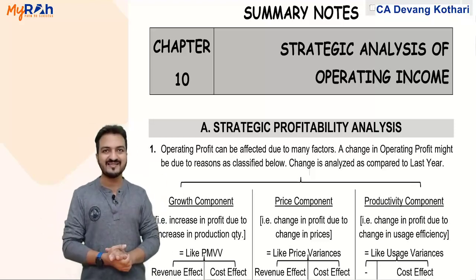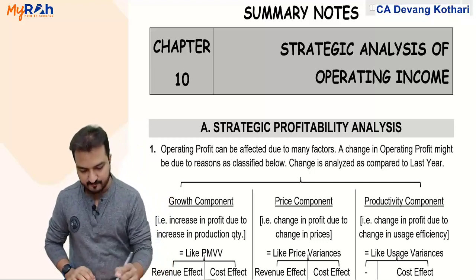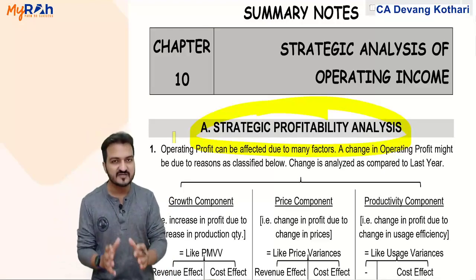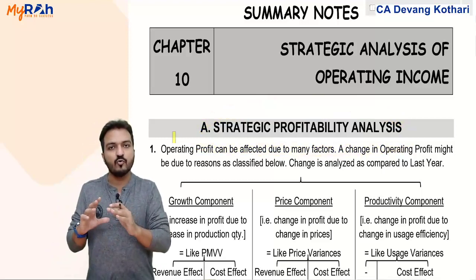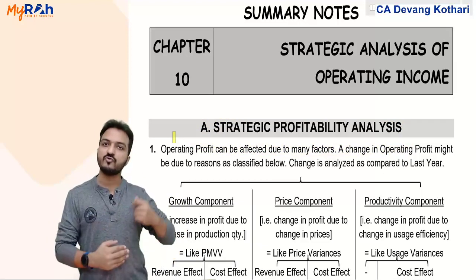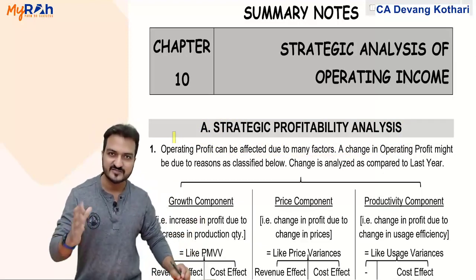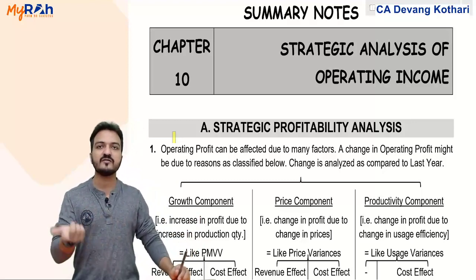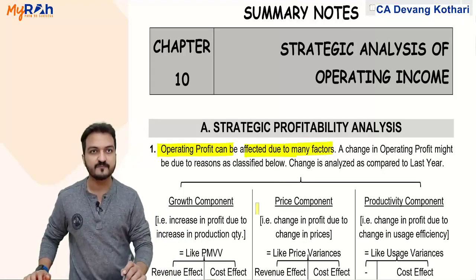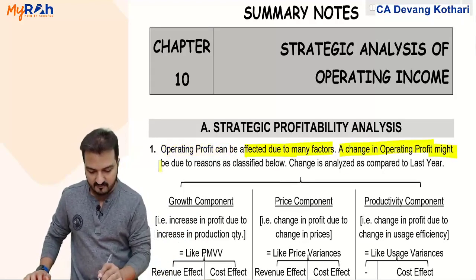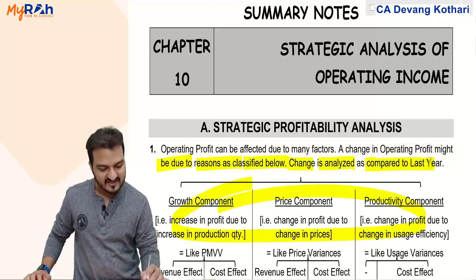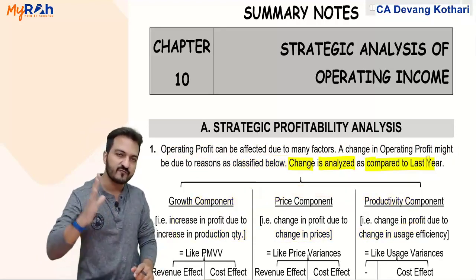Now, the first topic in the chapter is strategic profitability analysis. Profit analysis basically means to analyze why my profit changed as compared to the previous year. So if this year my profit is different from last year, we will analyze what the reasons for that difference are. Operating profit may be affected due to many factors. A change in operating profit might be due to reasons as classified below, and the change is analyzed as compared to the profit of the last year.